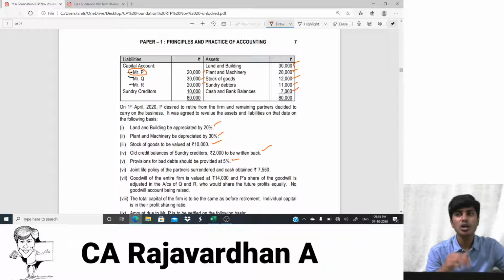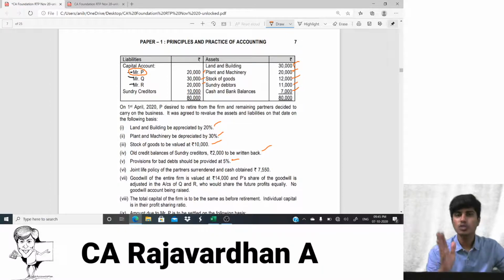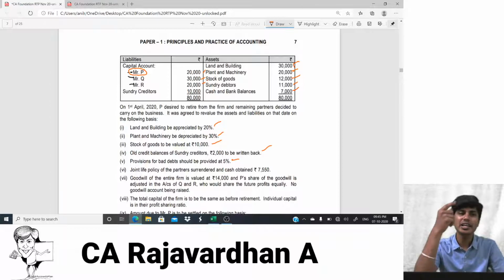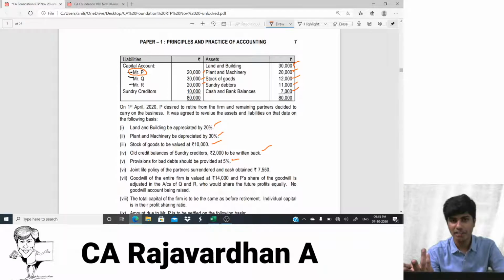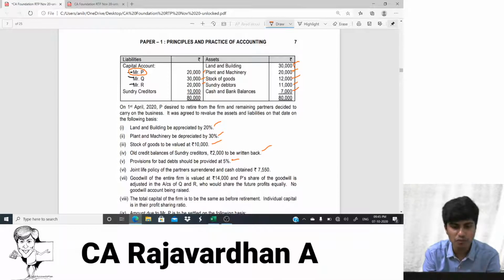What do you mean by provision? Provision is a case where you are assuming that that guy will not pay. When you assume that your debtor doesn't pay, you create provision to be very prudent. You get that? So that is provision for bad debt. So basically, you decrease your debtors to that extent. Actually, you wouldn't write it revaluation to debtors. It is not decreasing debtors, but creation of a new liability. The usual journal entry is revaluation account debit to provision for doubtful debts. That's what we're going to do. How much is it? 5% of debtors.